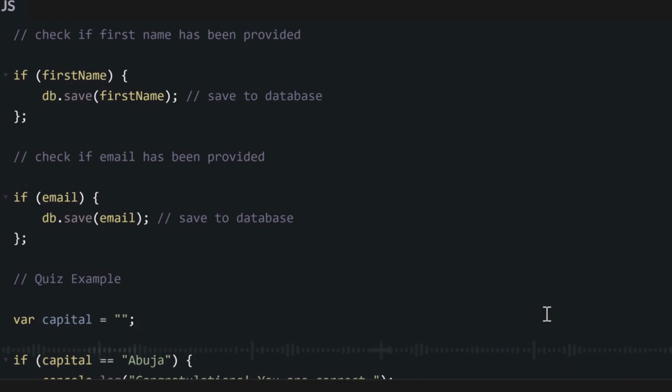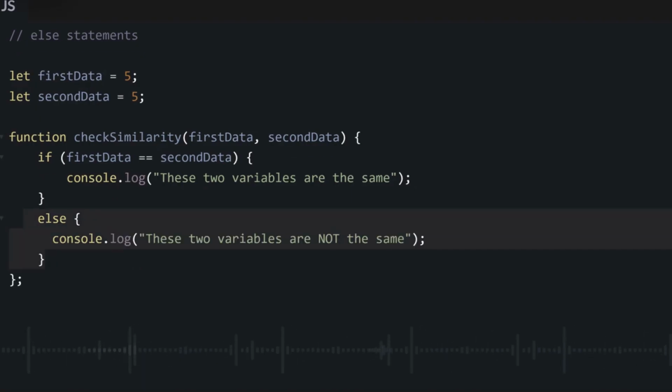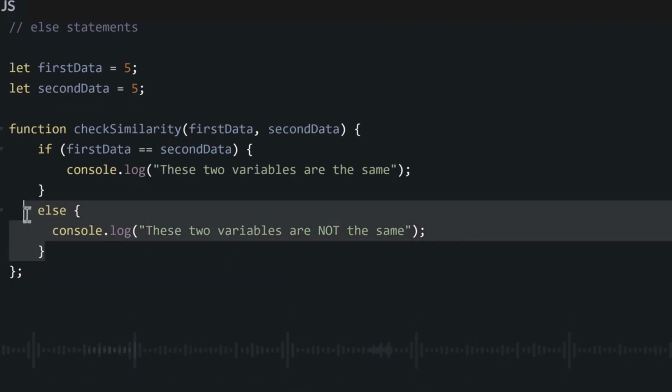And how would you do am? You would use else statements. So after the curly brackets of your if statement, you fit also write else. Then you go open the curly brackets of your else. Now this one will say, okay, firstly, check this condition if it's true. If it's true, do what is inside this first curly braces. And if it's not true, which is else, do what is inside this second curly braces.